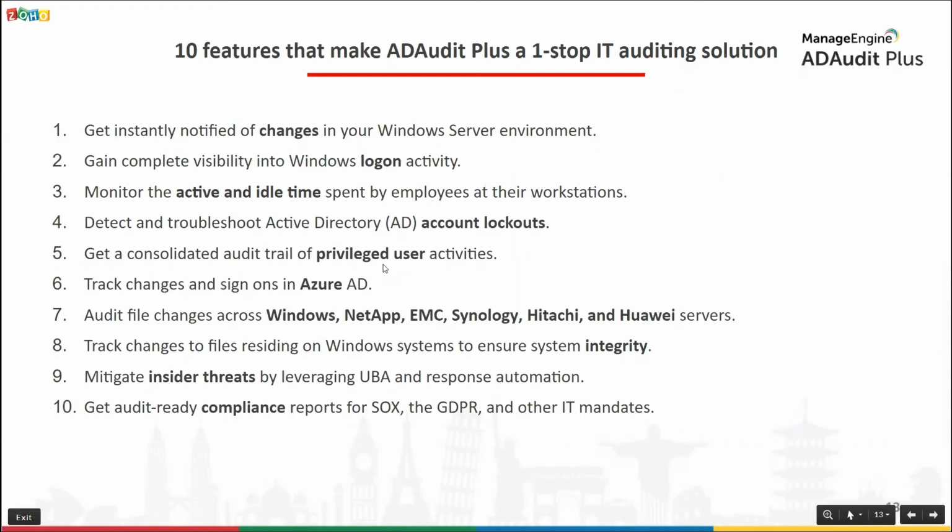You can not only track changes and logons occurring in your on-prem AD, you can also track changes and sign-ons occurring to your cloud Azure AD. So you get a correlated view of all the activity happening across your hybrid environment.